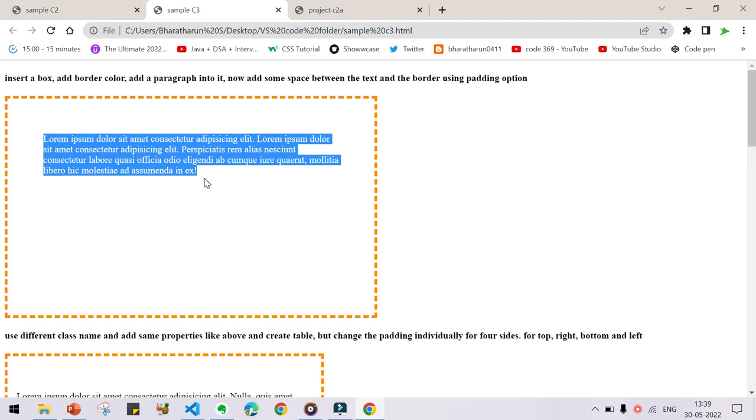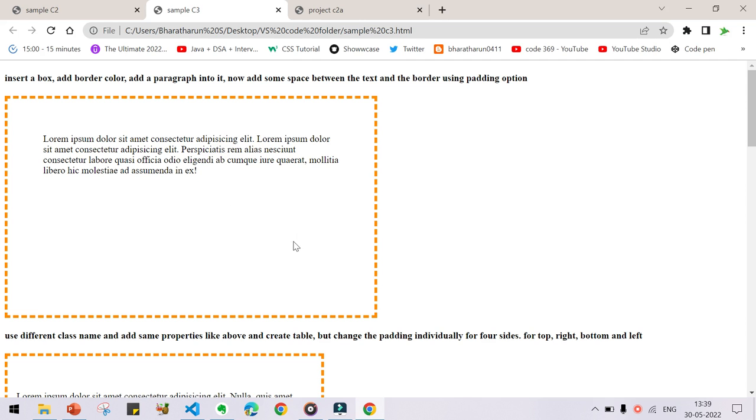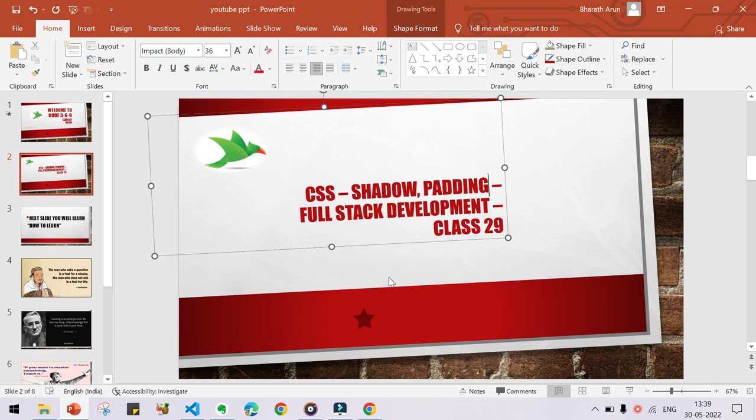This is text, this is border, but the gap between them is what is called padding. Let us discuss that in the upcoming videos. In order to explain that, I have to spend more time, and already we have spent more than 20 minutes. So let us see that in the next video. Today there is no padding. In the next video, we will be covering padding.